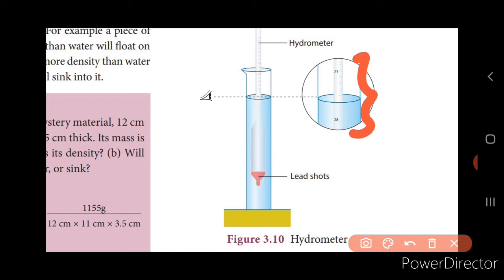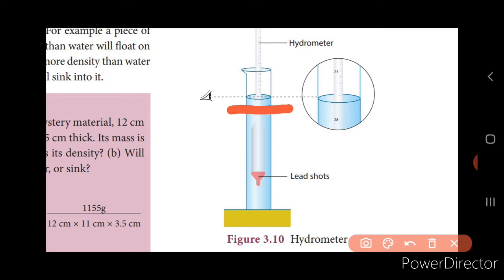It will float freely in the liquid. The reading against the level of the liquid touching the tube gives you the relative density. Here you can see the reading. Using this you can find out the relative density of the liquid.